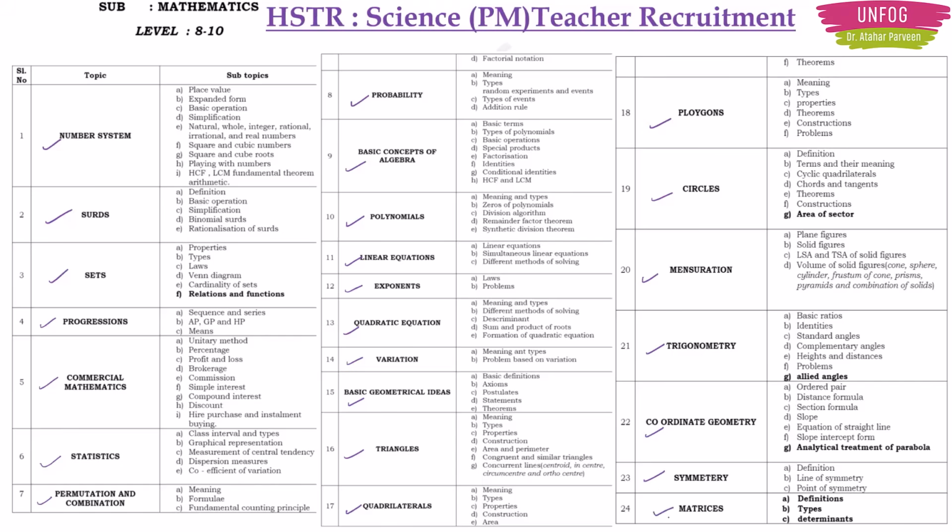So all these 24 chapters are included in the syllabus for HSTR PM method mathematics.